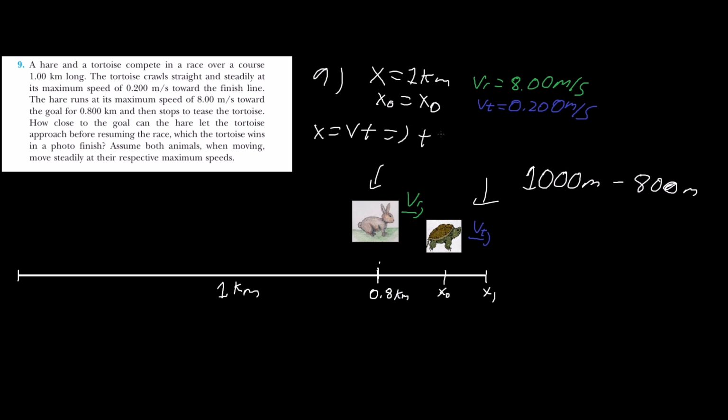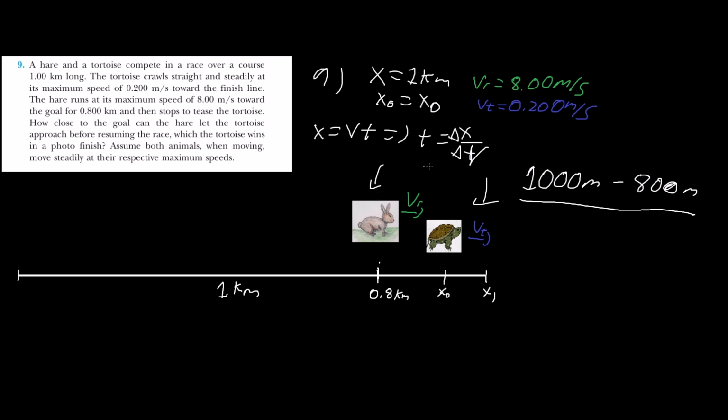You flip this equation around, then you get the time being the position over the velocity. I'm going to call it delta x divided by v. However you want to set up your equation is fine. So I'm going to take this difference here to be 200 meters, which is 0.2 kilometers.